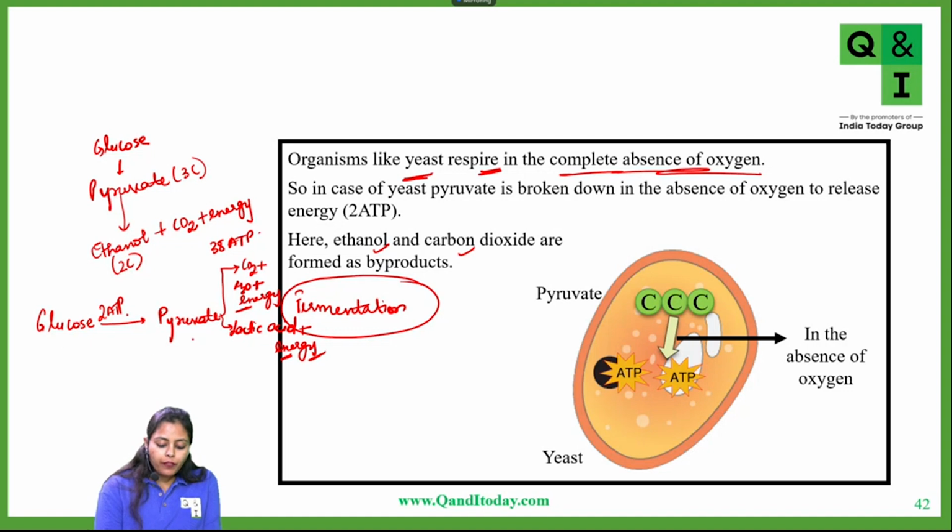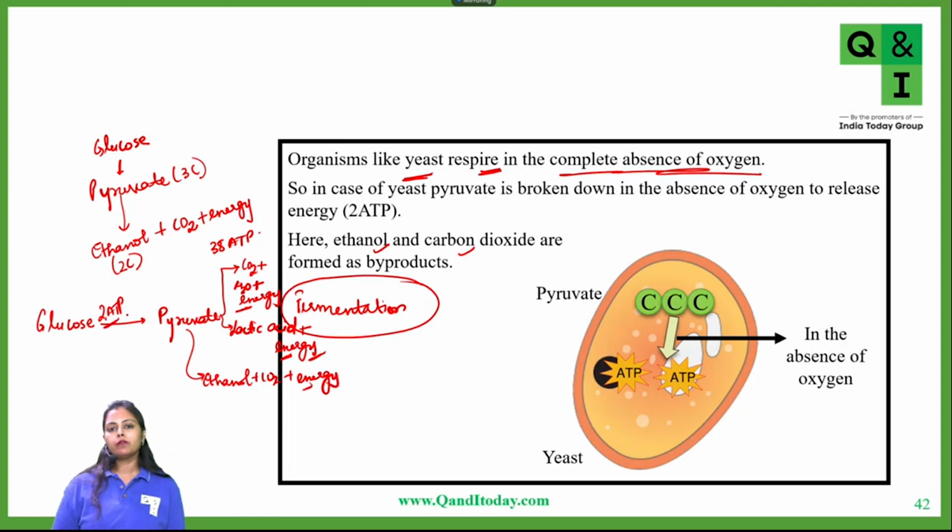Finally, when pyruvate is converted by fermentation, for example into ethanol, carbon dioxide is released and again energy. This energy again refers to these ATP molecules only, which are formed in the first stage. Clear, everyone? Understood?